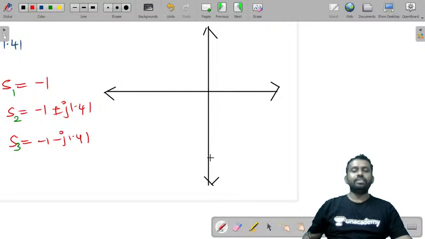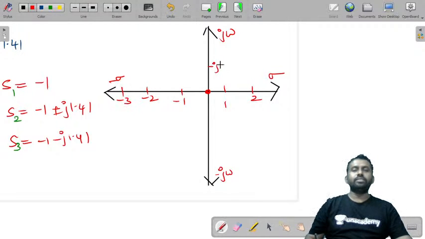Now consider these values. This is sigma and this is j omega, negative real axis, negative imaginary axis. This is 1, 2, minus 1, minus 2, minus 3. This is j1, j2. Here also minus j1 and minus j2.